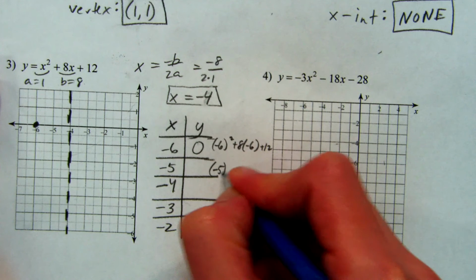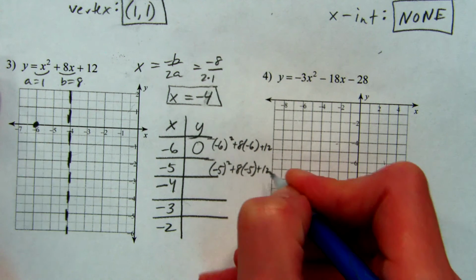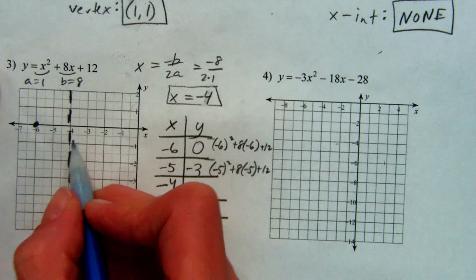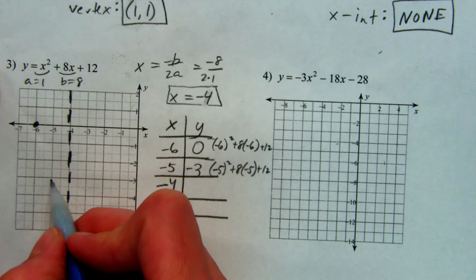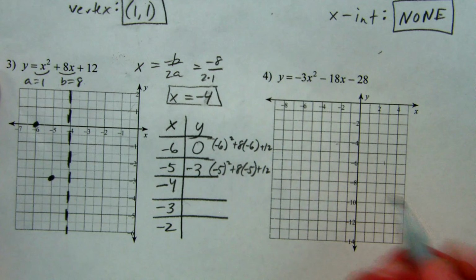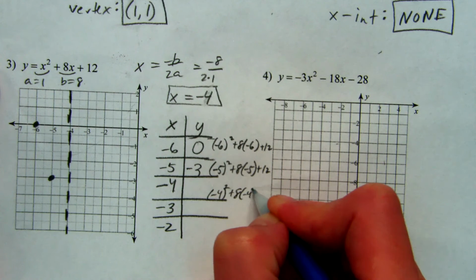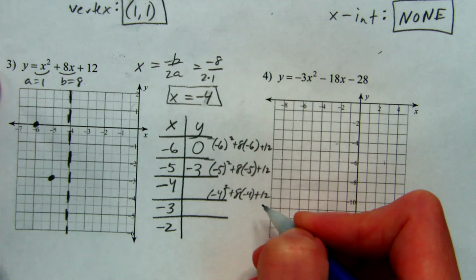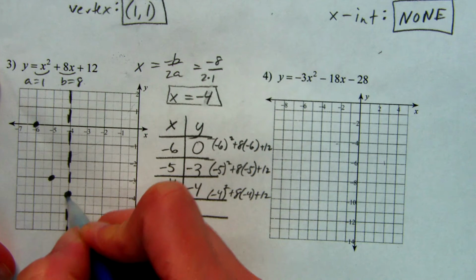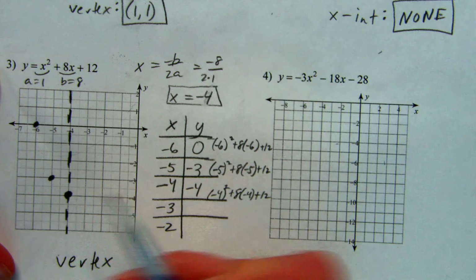Then if we put in negative 5, I'll have negative 5 squared plus 8 times negative 5 plus 12. And I've already done this one as well. Comes out negative 3. So negative 5, negative 3 is going to be right there. If we put in negative 4, we'll have negative 4 squared plus 8 times negative 4 plus 12, and it comes out negative 4. So negative 4, negative 4 is right there, and that's my vertex. I know that because that's the point that's on the axis of symmetry.